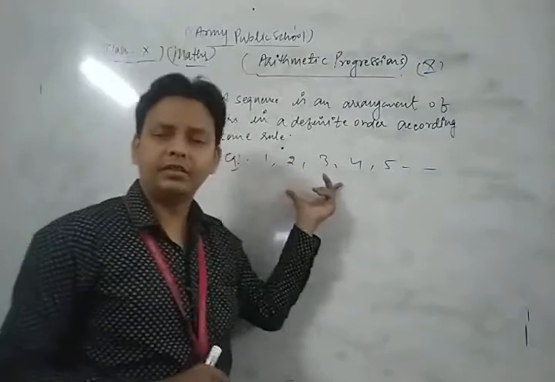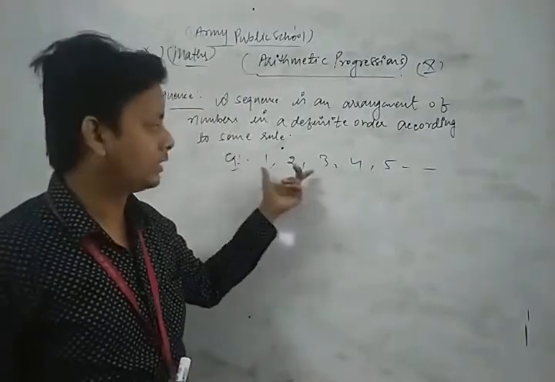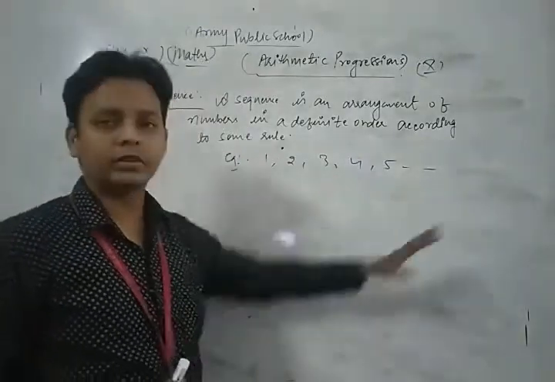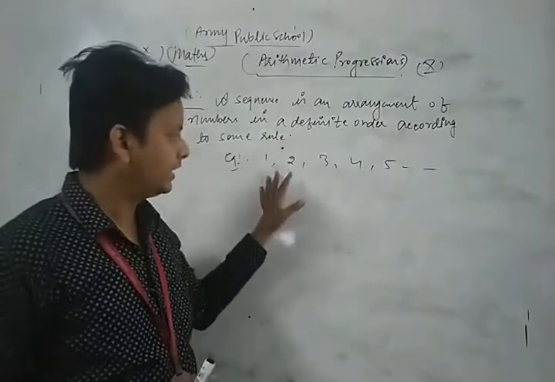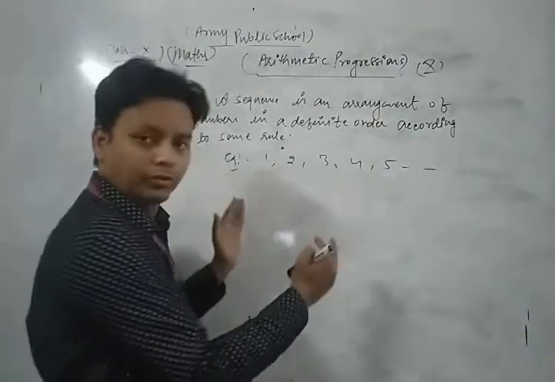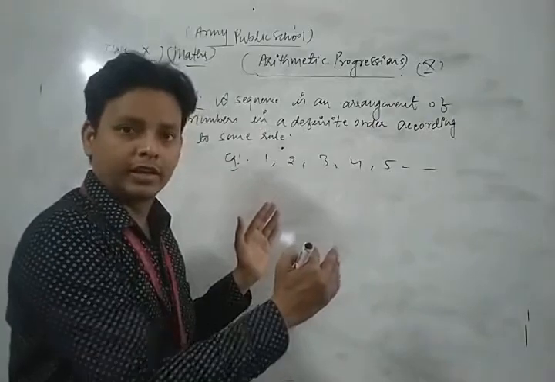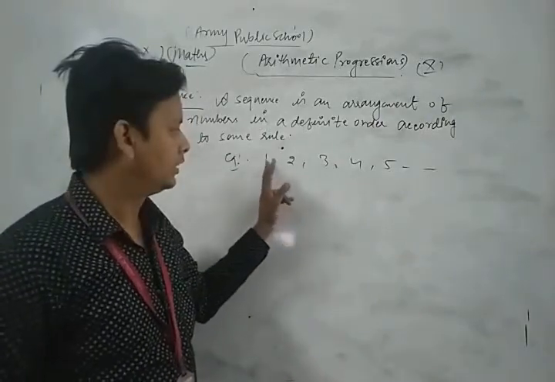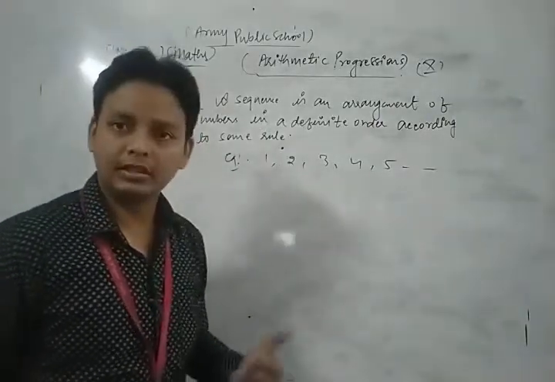Here 1, 2, 3, 4, 5 and so on is an arrangement of numbers in a definite order.